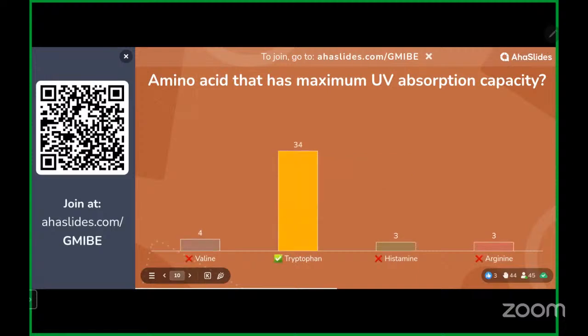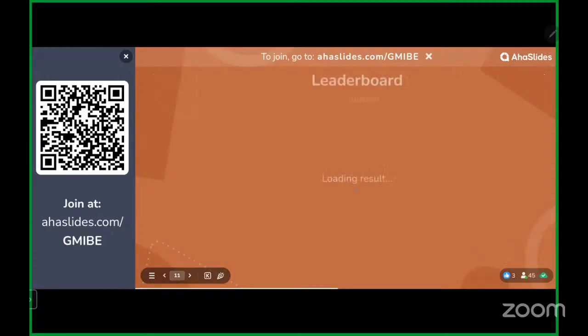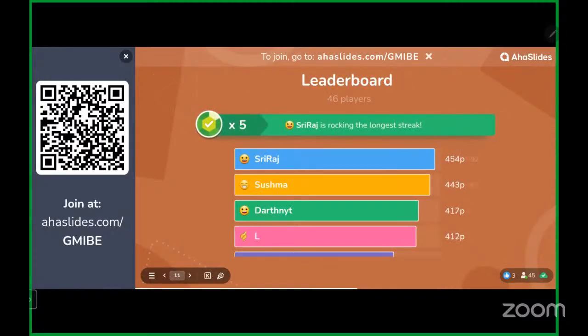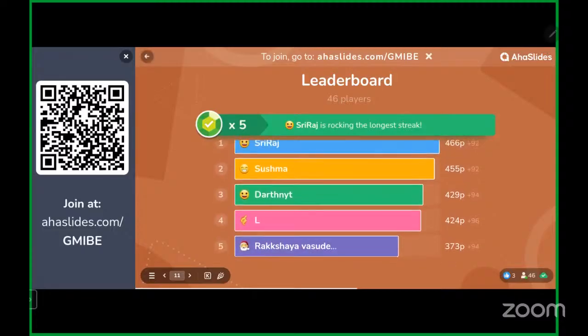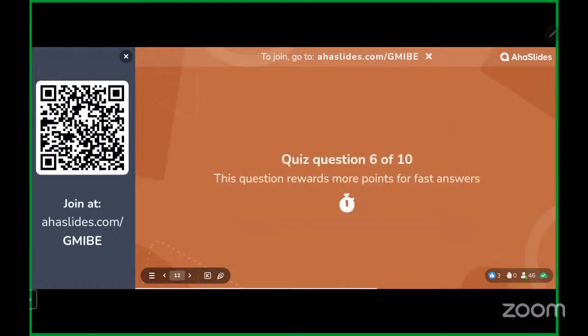Let's see. Wow, wonderful. Tryptophan has that aromatic ring. I guess we are taken back to class 11th and 12th organic chemistry. I would say biochemistry is a mixture of chemistry and a little of genetics, of everywhere. So right now the leaderboard is the same. There hasn't been much of a difference. Let's move on.